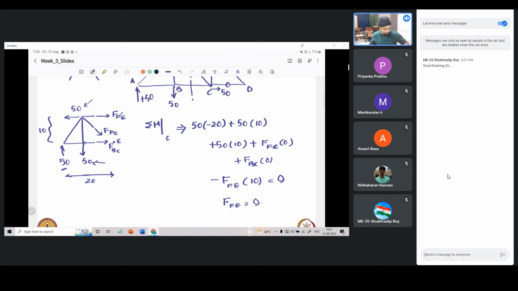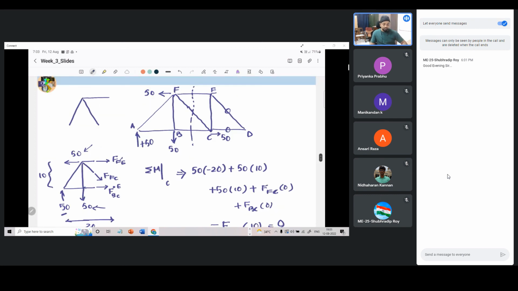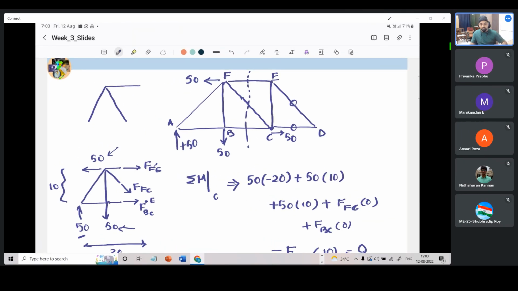So this is how the method of sections is to be applied in case member forces in midway of the truss is asked, and this is how we can do it conveniently. So if there are any questions, I'll be happy to take them now.